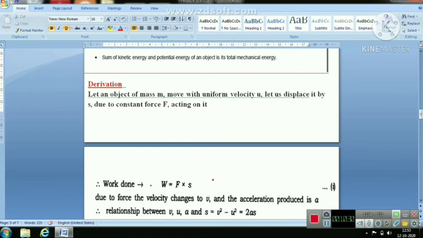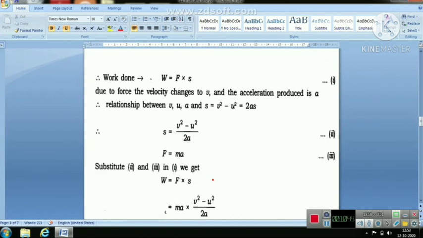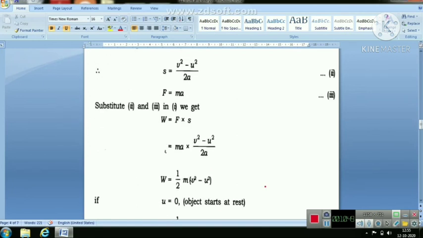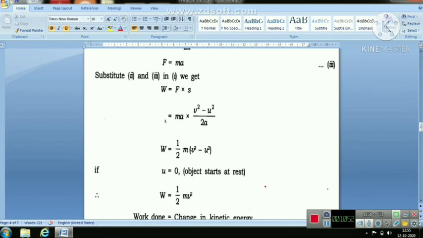Let it be displaced by displacement s due to a force applied on it, and that constant force applied on it is F. So according to the definition, we can write work done W is equal to ma into (v square minus u square) upon 2a. 2a means 1 by 2, and here m we have kept common and the remaining v square minus u square in the bracket.